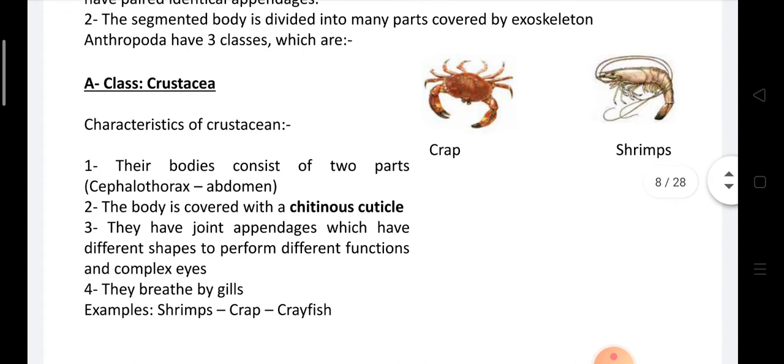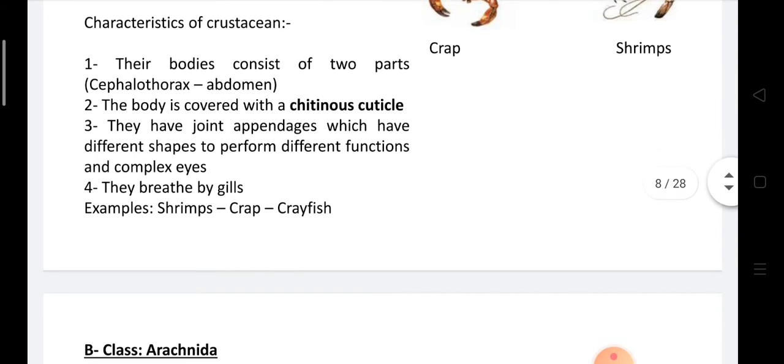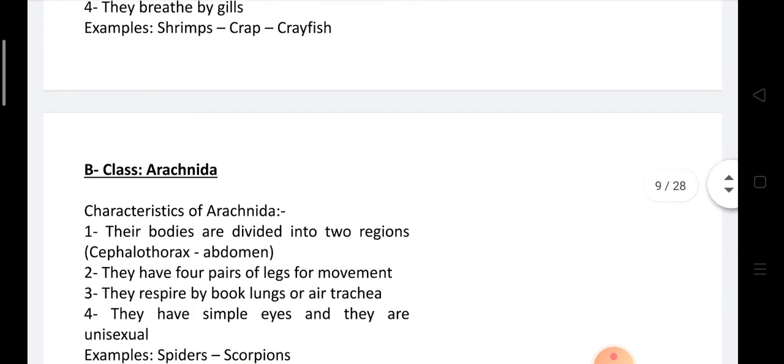Crustacea, their bodies are divided into two parts, cephalothorax and abdomen. The body is covered with a chitinous cuticle, and they have jointed appendages which have different shapes to perform different functions, and compound eyes. They can breathe by gills, like shrimps, crab, and crayfish.